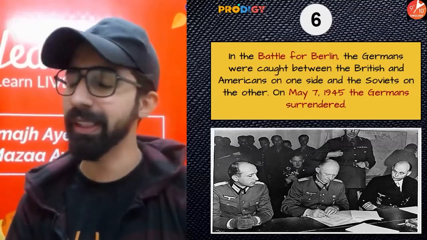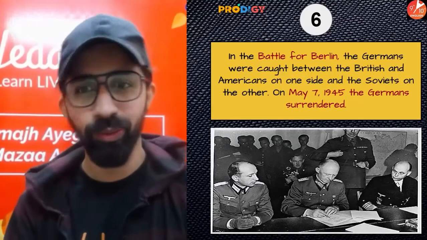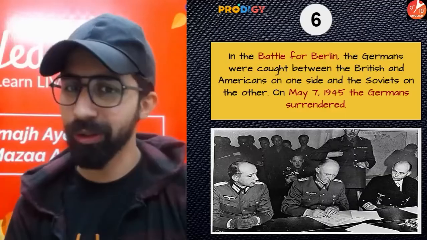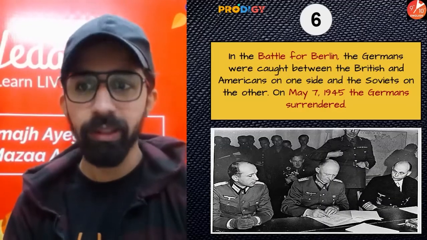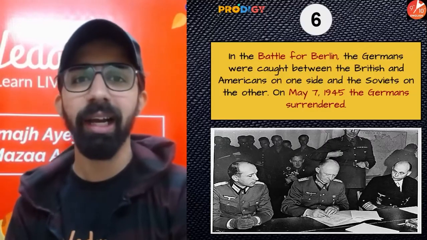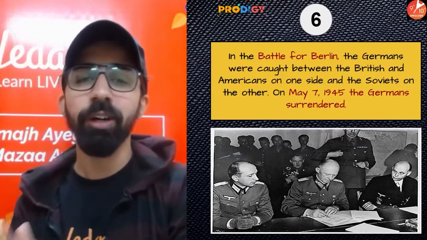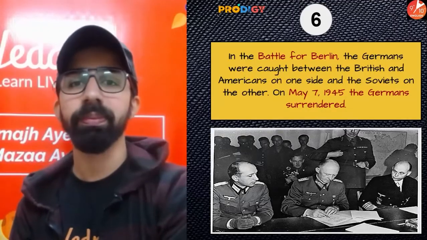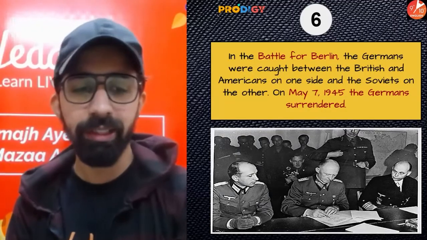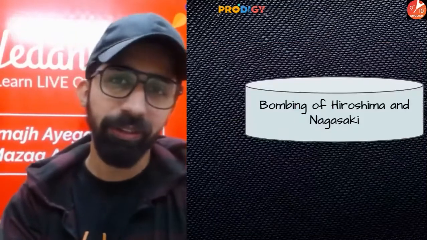And obviously, if the leader committed suicide, this was the end of Germany in the Second World War. And guys, on 7th of May 1945, the army of Germany also surrendered. And on the very next day, 8th May 1945, the celebration started in Europe. It was a victory of Europe, which was celebrated on 8th of May 1945.